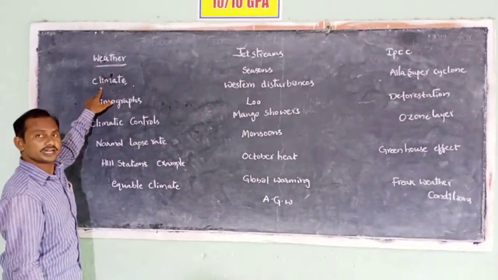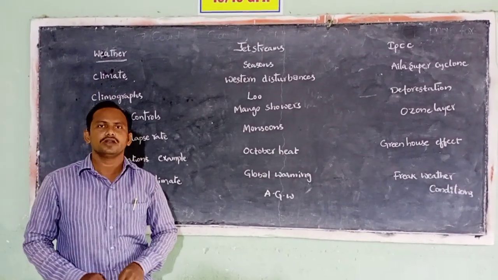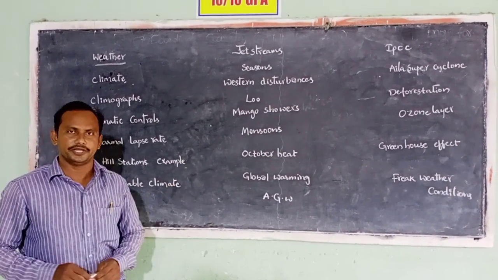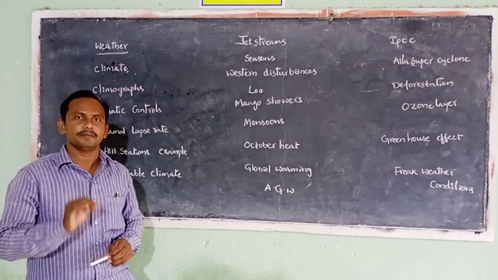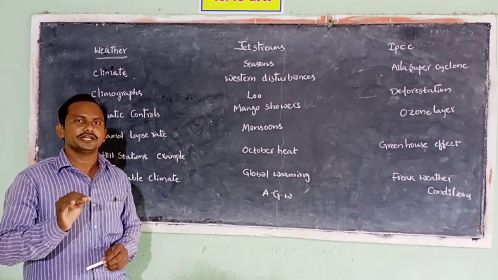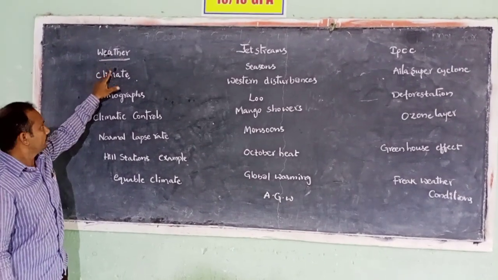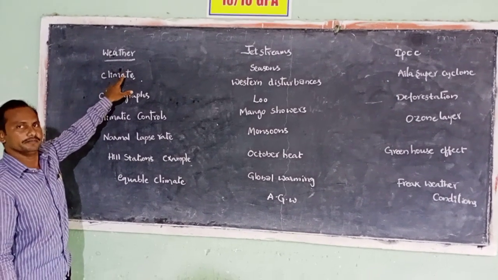Climate refers to the condition of atmosphere for a larger area for a long period of time. Here long period of time is at least 30 years. Both weather and climate give the same meaning, but the difference is the period of time. When it belongs to the short period of time, it is weather. When it belongs to the long period of time, it is called climate.